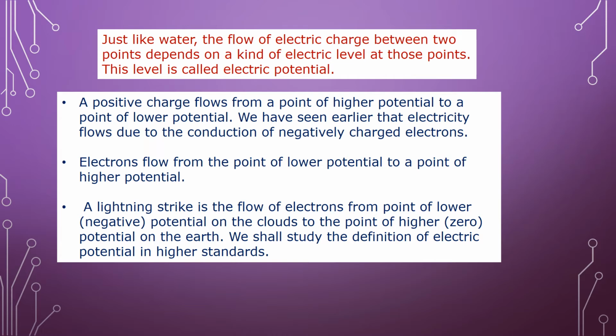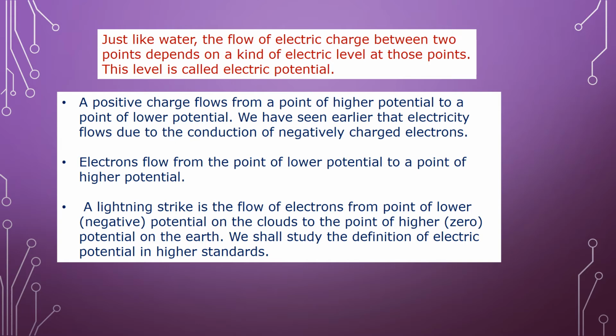So we have seen earlier that electricity flows due to conduction of negatively charged electrons. So there is a formation of electricity because there is a passing of negatively charged electrons. Now electrons flow from the point of lower potential to a point of higher potential. In case of electrons, that is negatively charged particles, the flow of electrons is from lower potential to a point of higher potential.